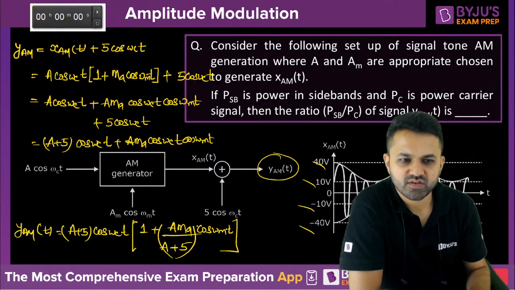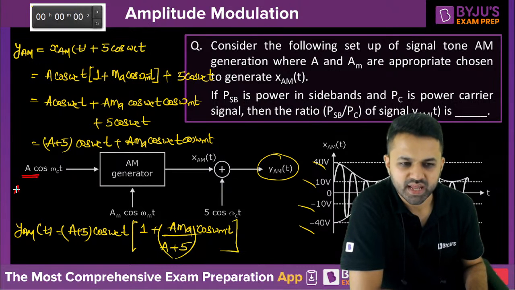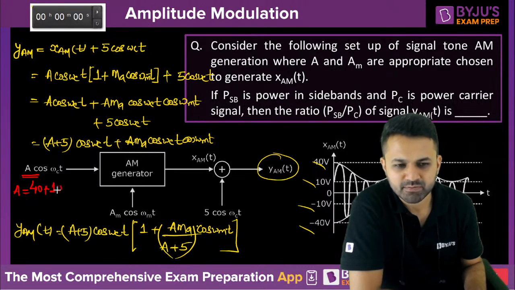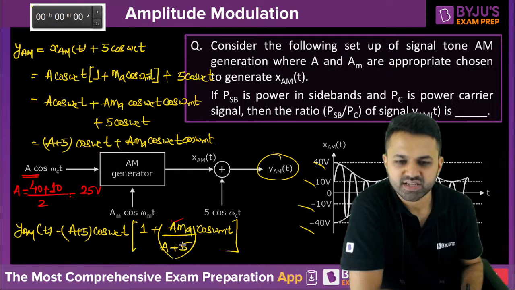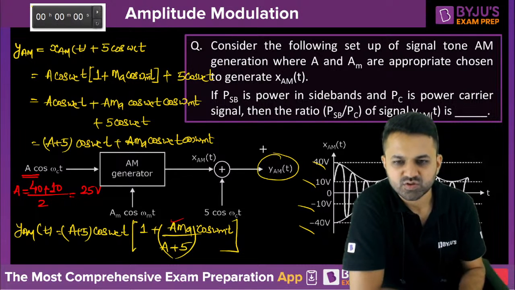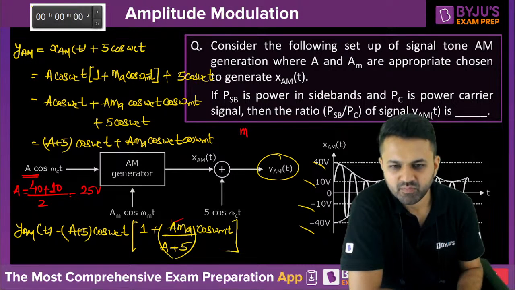So first of all, what is the value of A? The value of A is nothing but the carrier amplitude. The carrier amplitude is given as the average value of the maximum envelope and the minimum envelope, so that is nothing but 25. So the value of A is 25. Now what is the value of the modulation index? According to the diagram, the modulation index is 40 minus 10 divided by 40 plus 10, so it is 3 by 5.